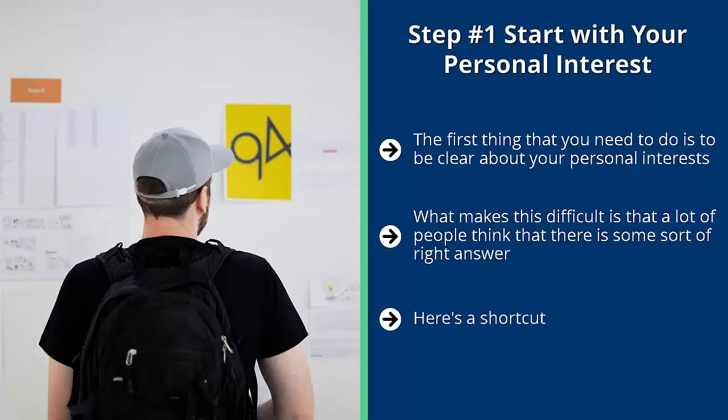Here's a shortcut. Ask yourself, what would you talk about all day, every day, even if you were not getting paid for it? Give yourself a couple of hours to write down everything that comes to your mind. No need to edit it, just write it down. Even if it's just half an idea or it's just a faint glimmer of an idea, write it down.